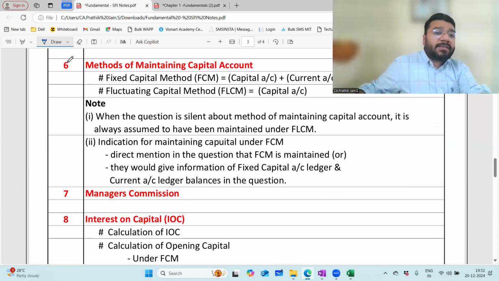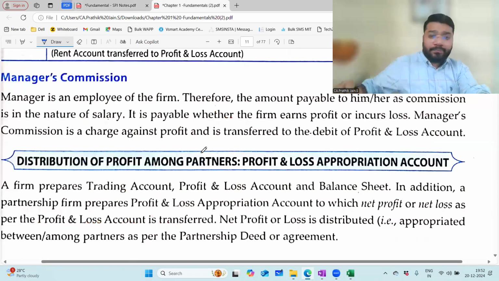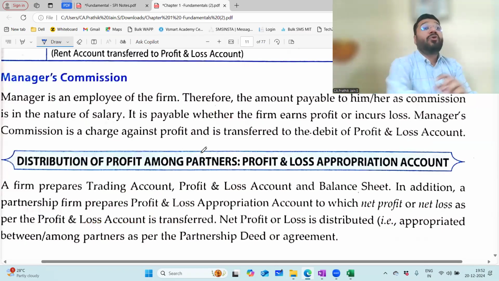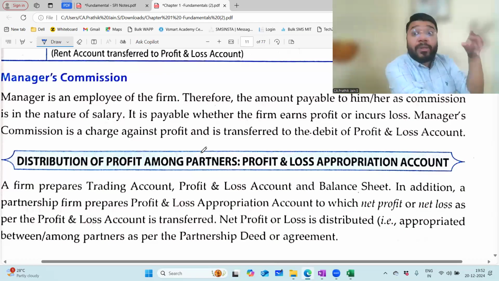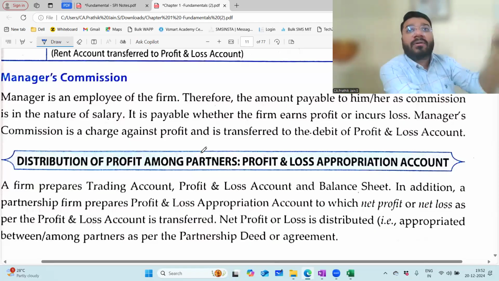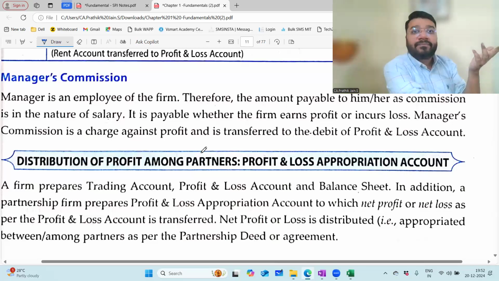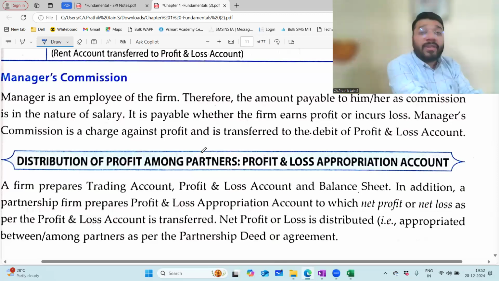Now, the next part is methods of maintaining capital account. Now, you might be wondering, sir, you're not doing more practical questions. I will do it, not now, probably after discussing the concept of IOC, IOD. There are 1 or 2 questions that I picked up from the exercise. In that, there is calculation of IOC, IOD. If I do that question now, without telling you the calculation of IOC and IOD, it will not make sense. So maybe once I complete the concept of IOC and IOD calculation part, then we'll come into a few more practical questions. And for that, you have to help me.